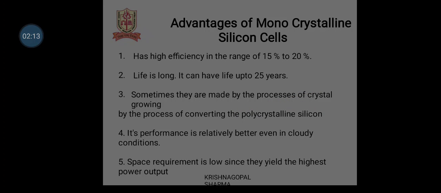Advantages of monocrystalline silicon cells: These have high efficiency in the range of 15% to 20%. Their life is long, up to 25 years. Sometimes they are made by the process of crystal growing, by converting polycrystalline silicon. Their performance is relatively better even in cloudy conditions. Space requirement is low since they yield the highest power output.